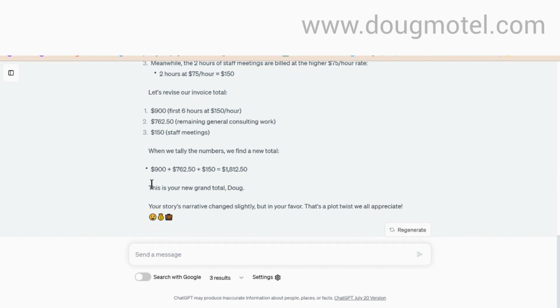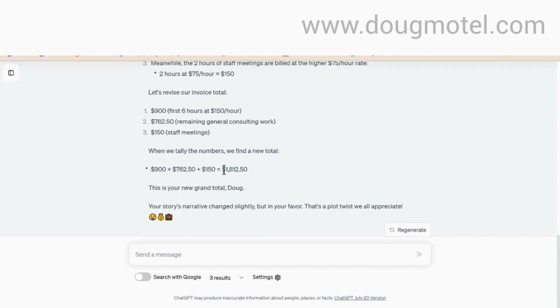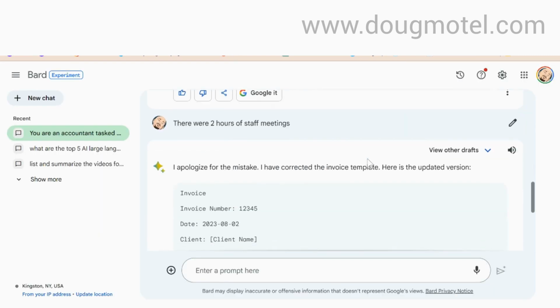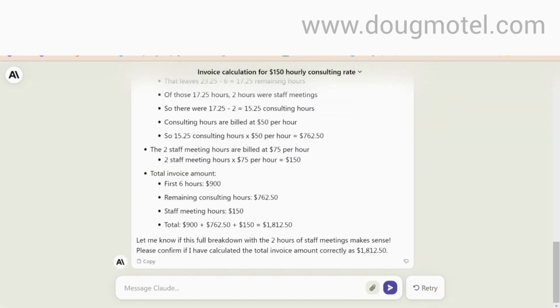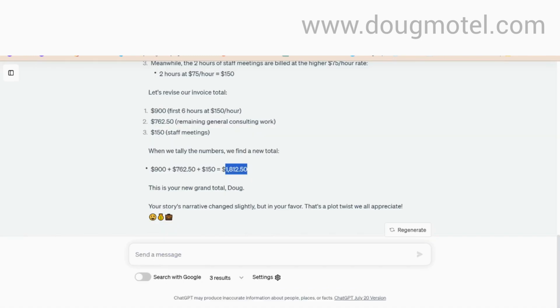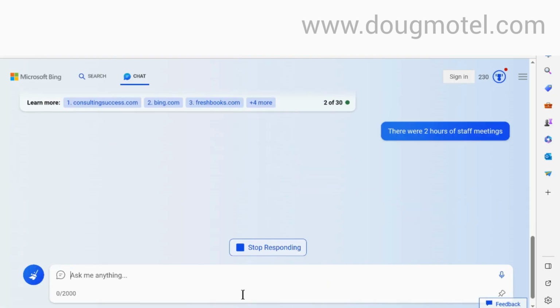Okay, so again, ChatGPT, because I used custom instructions, and I have a tutorial on how to use custom instructions, by the way, if you want to do that, gave me one filled with a lot of personality, and gave me one amount. This one says that my invoice is $1,912. Okay, Bard, that's interesting. I feel like I should just pick the higher number. Claude gave me $1,812. And then let's see what Bing had to say.